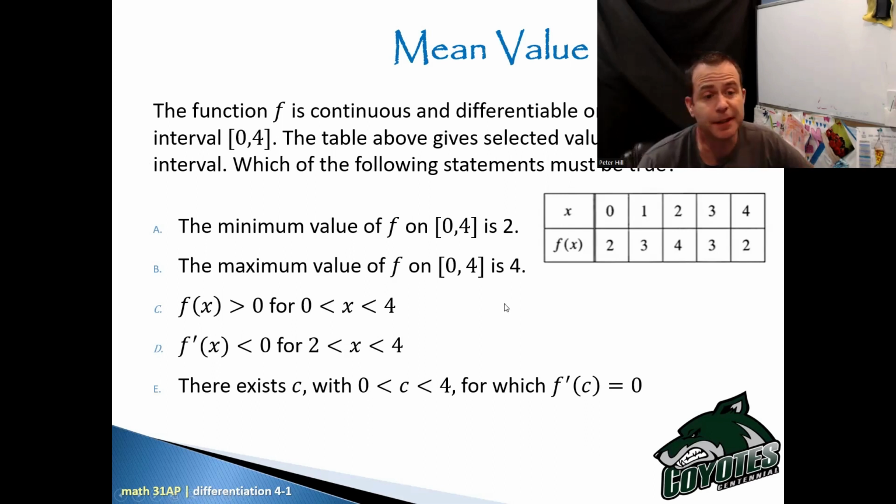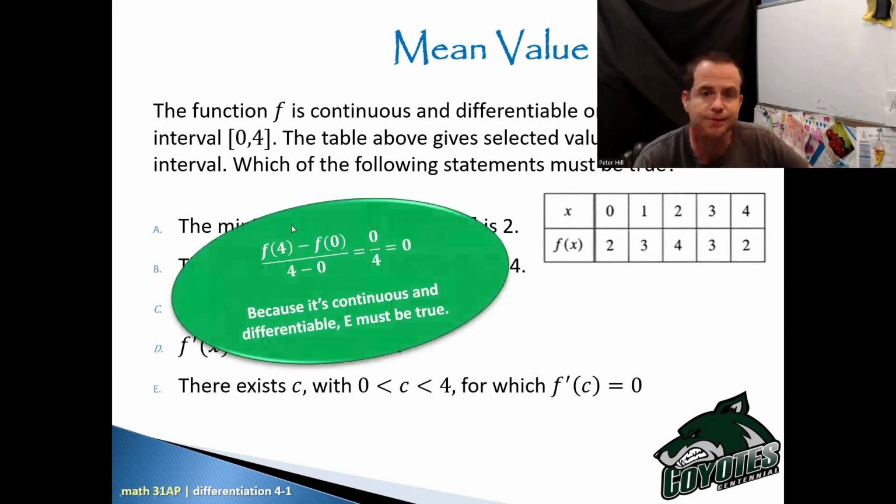Probably I want to figure out the slope between 0 and 4 first, right? So I'll go f of 4 minus f of 0 divided by 4 minus 0. That sounds like 2 minus 2 over 4 minus 0, which would be 0 over 4, which equals 0.